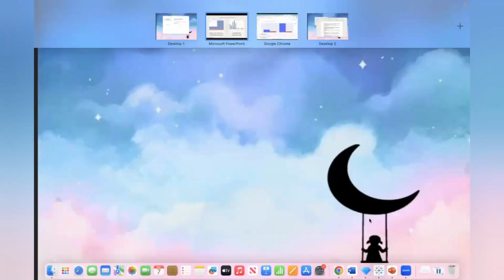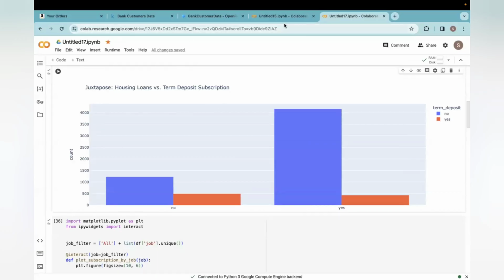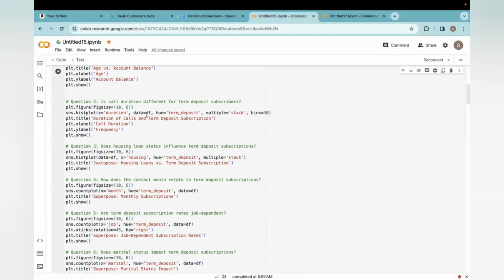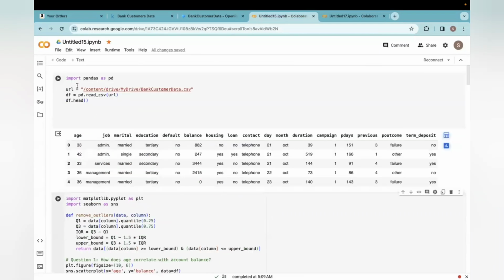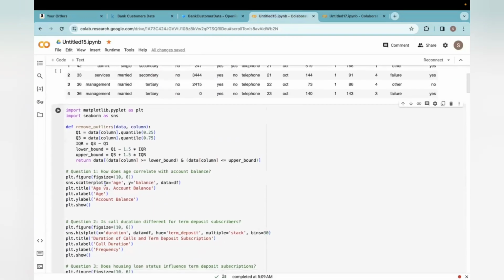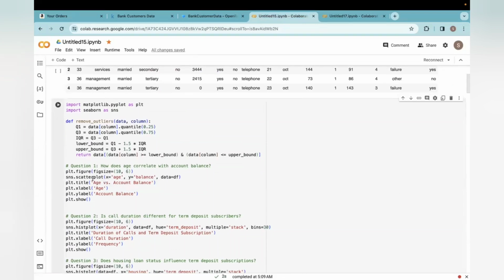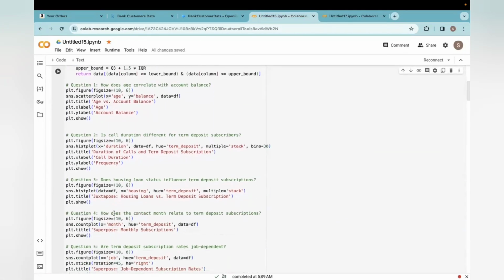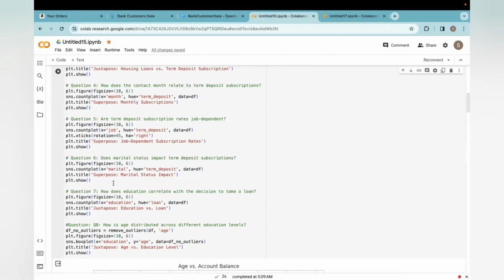So before going into the next slide, I used Python code for mapping these questions into charts. First, I imported the data set, which is bank customer data, using pandas, and next I used a scatter plot, histogram, count plot, and box plot for representing all these questions.